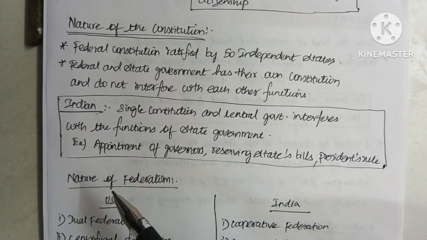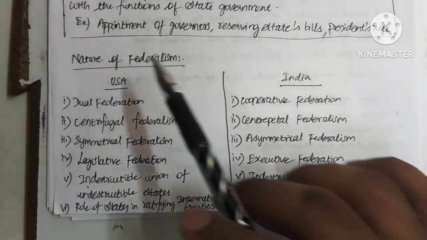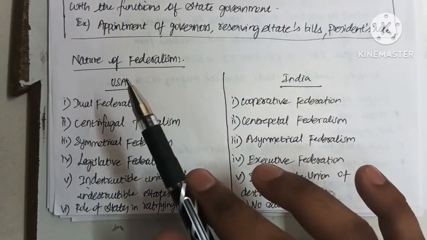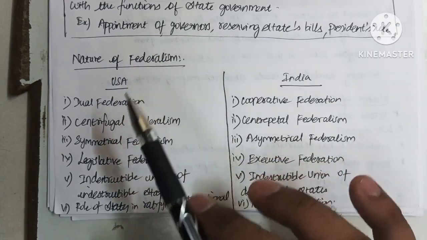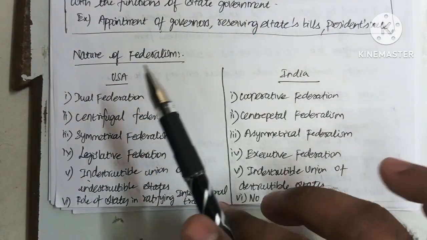So the next thing we are going to see is the nature of federalism. We are going to see the difference in federalism between the USA and India.